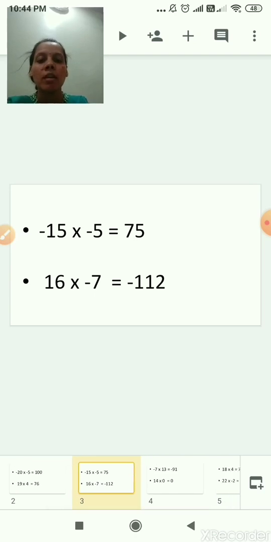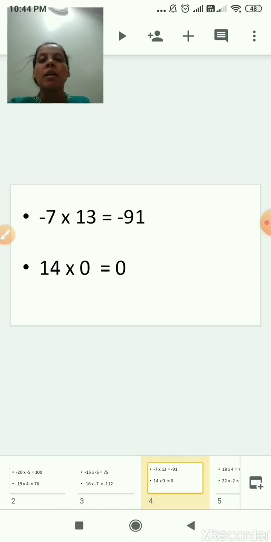Next, minus 7 multiplied by 13. What is the first number here? 7. Correct. What is the second number? 13. What is the sign of the first number? Minus. What is the sign of the second number? Plus. So minus plus it becomes minus.